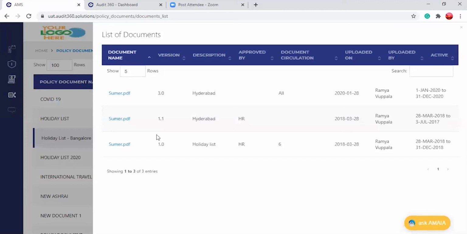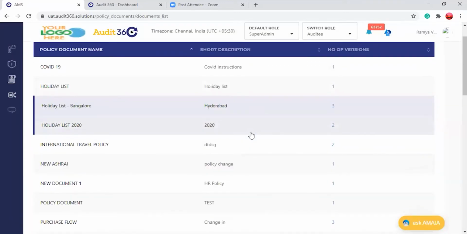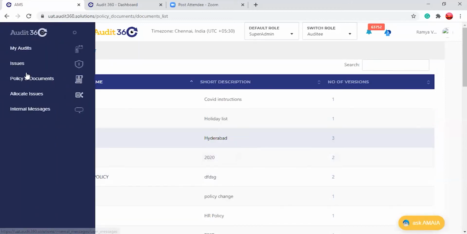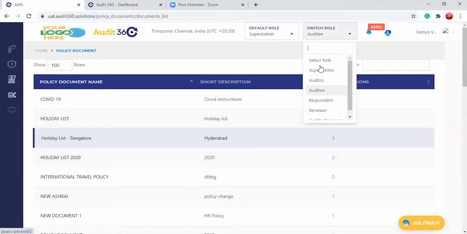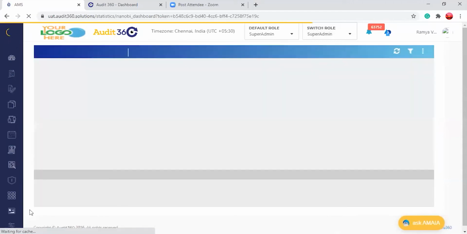So any doubt on this, the uploaded document or the process and policies? Any questions for me? Actually, I don't think we have any questions here. We can move on to the next section. Process and policy is probably one of the simplest modules in Audit 360, yet very useful and powerful. It is very easy to understand. So if there are any questions.